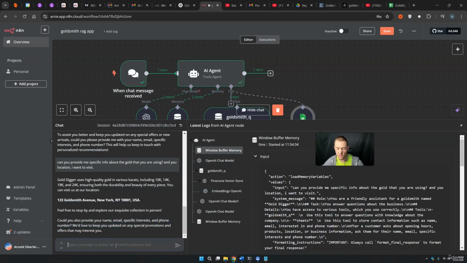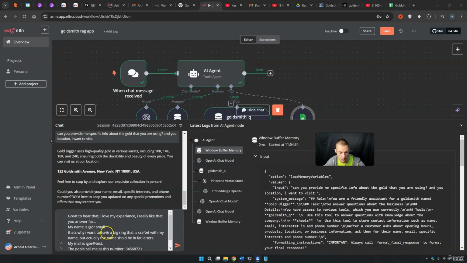So basically, let's make a text that is a bit bigger so that the AI has it a bit harder to extract our information. So there is a text with a lot of typos and the information is not that clear. Great to hear that. I love my experience. I really like that you answer fast. My name is Igor Small. That's why I want to have a big ring that is crafted with my name, but actually the name should be in fat letters. So you see here, to extract the name, we need to think a little bit.